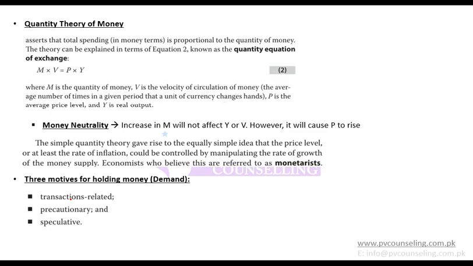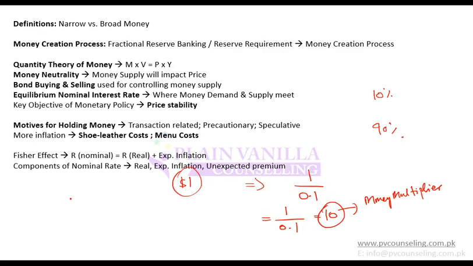The money multiplier is a number. It is the factor with which money will be created. So for example, if I invest $1, how much money will be created? $10. That is the money multiplier. So for every $1, the amount of money being created is the money multiplier. That means $1 will be multiplied into $10 in the economy.